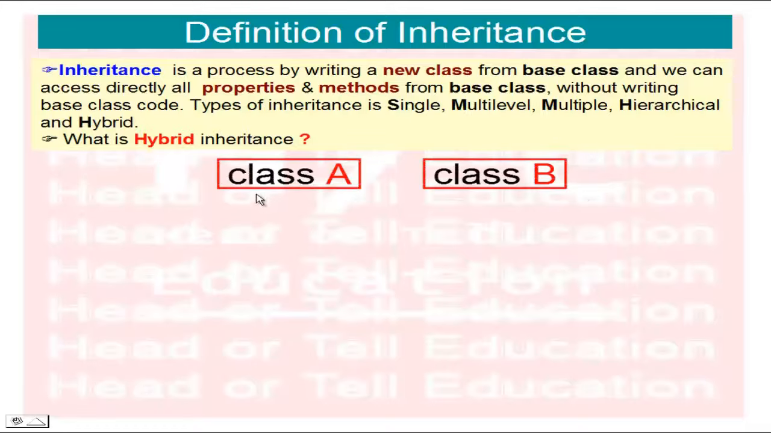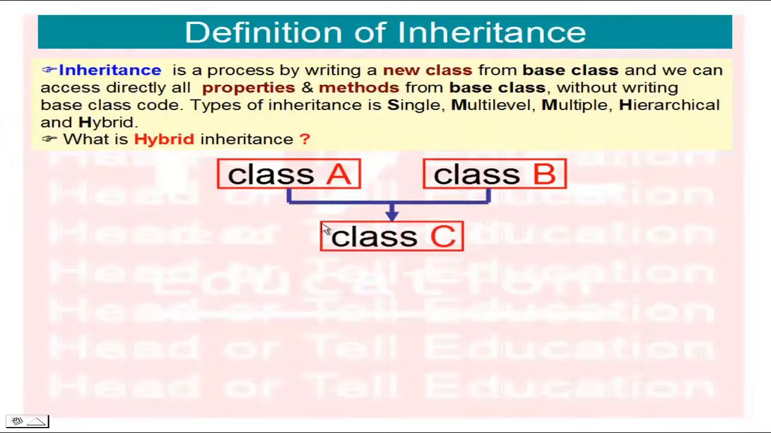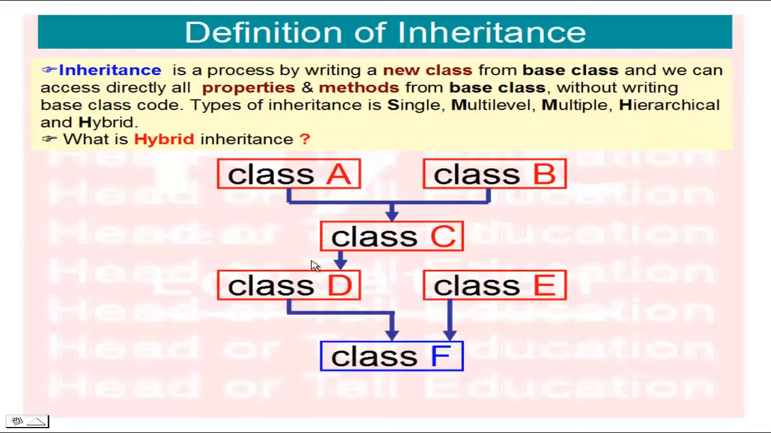So here we have two classes, class A and class B. Then we derive class C using class A and class B. Again we use class C and derive class D, and then finally we derive class F using class D and class E.